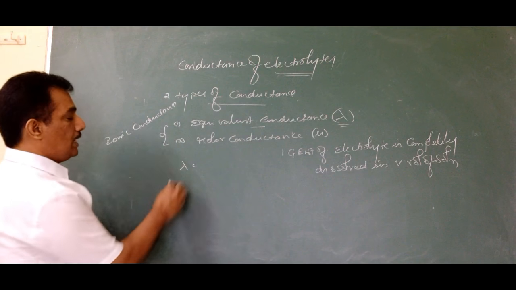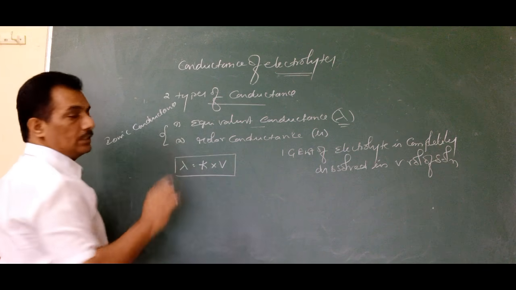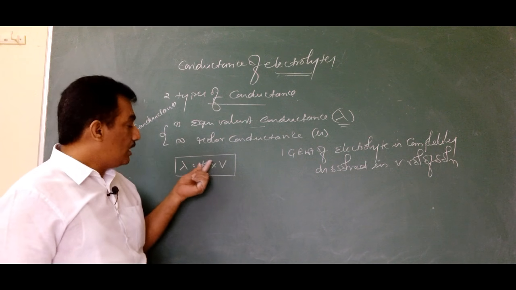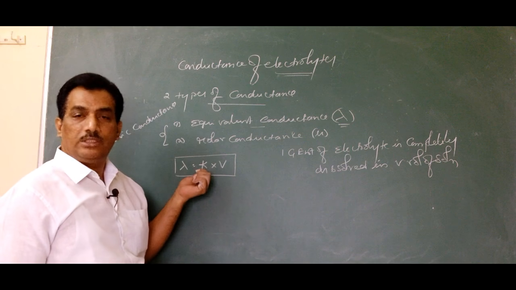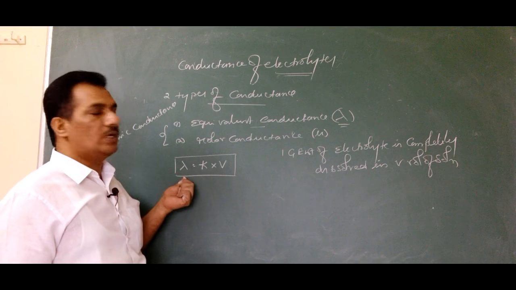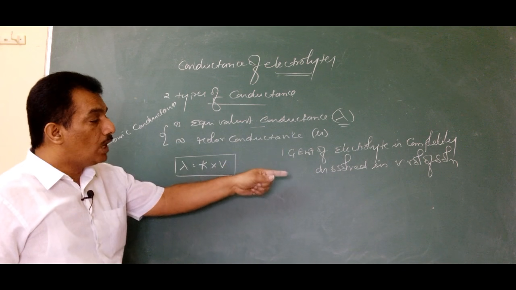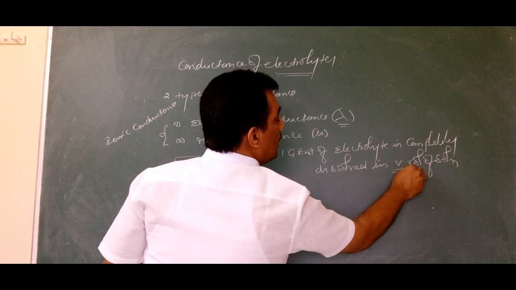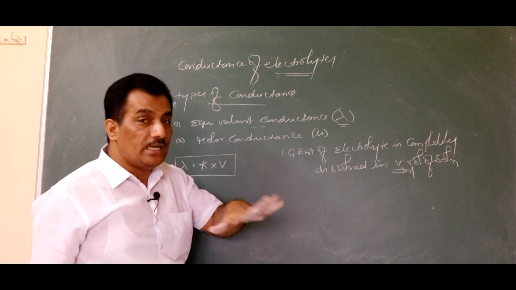This is nothing but lambda equals kappa into V. This is equivalent conductance. Here kappa is the specific conductance, and already we know how to measure it from the cell constant, which we discussed in the previous session. Clear? That kappa is now useful in measuring this equivalent conductance. Here lambda is equivalent conductance and V is the volume of solution, generally in ml, in which 1 gram equivalent weight of the electrolyte is completely dissolved.